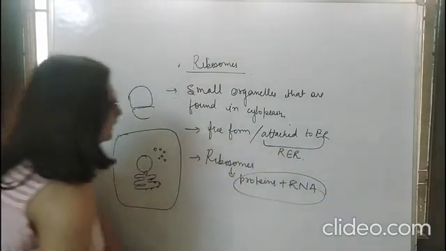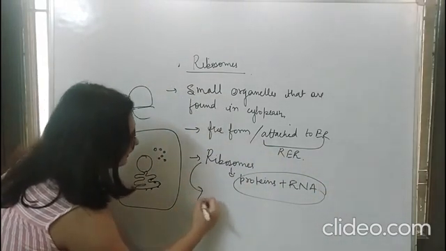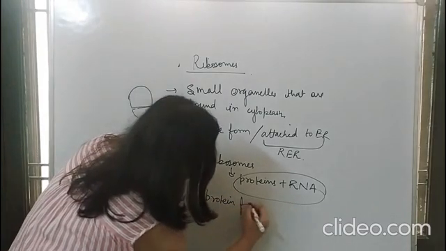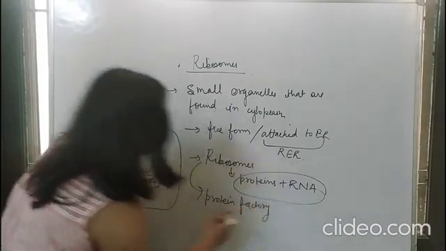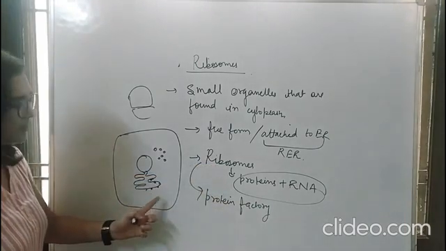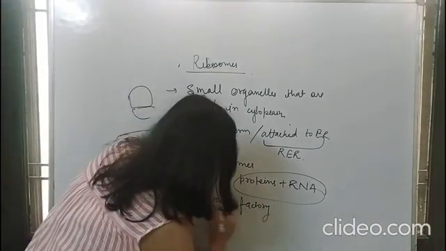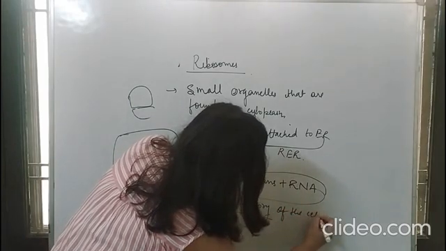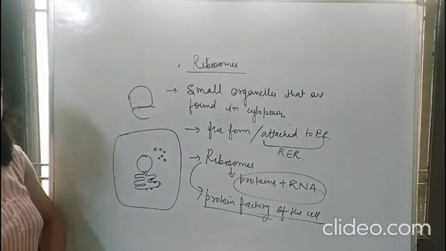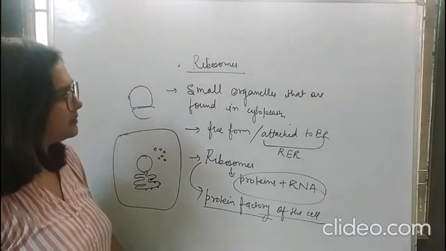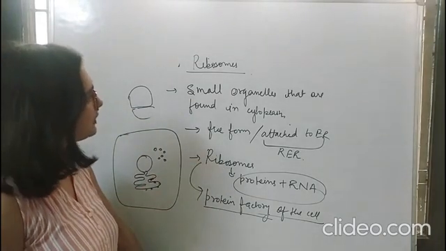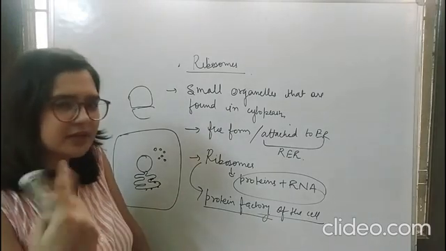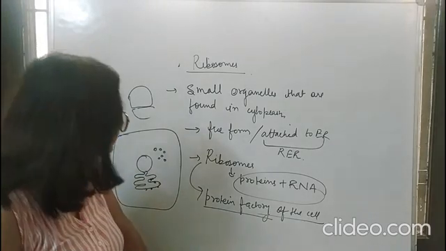Fine. And they are also known as protein factory of a cell, because they are the one who make proteins. So they join with endoplasmic reticulum and they make proteins. So that is why they are known as protein factory of the cell, because they are responsible for formation of proteins. So this was all about ribosomes. So I hope you're clear with the ribosomes as a small machinery that are responsible for protein synthesis.